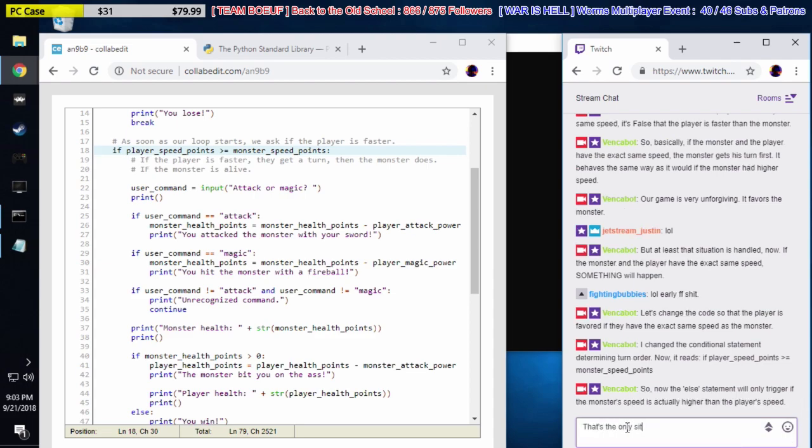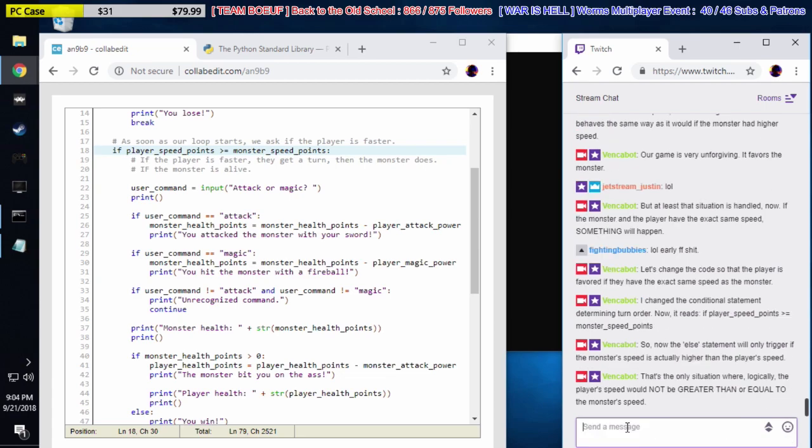That's the only situation where, logically, the player's speed would not be greater than or equal to the monster's speed. The monster would need to have more speed to trigger that else statement.